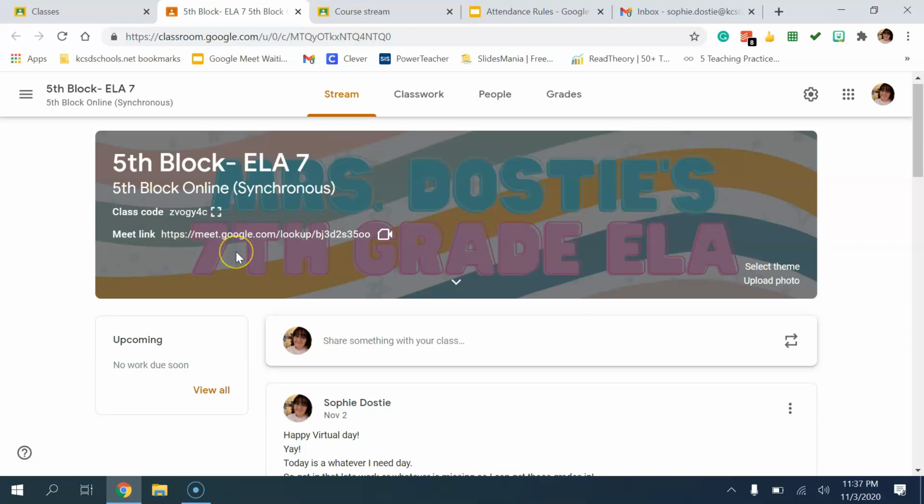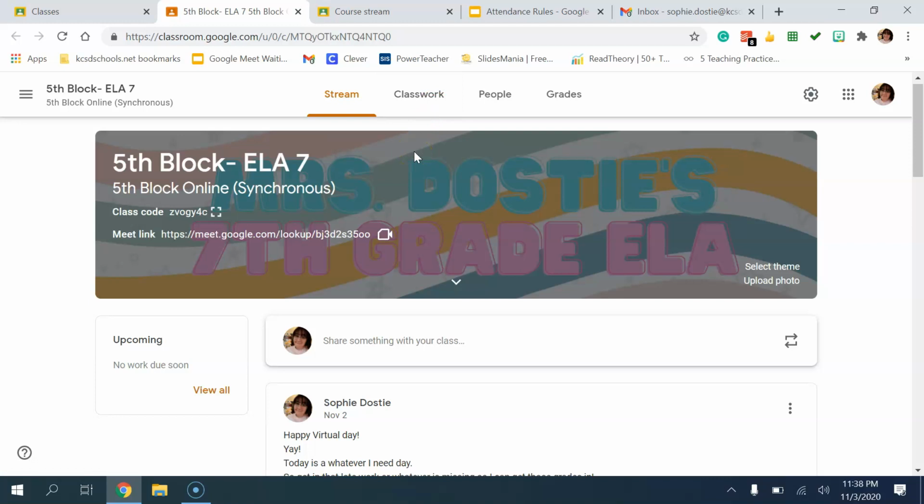They are expected to attend every day except for asynchronous days that are built into their schedule. Please note that students cannot access the Google Meet without the teacher being present. The teacher needs to log in first before the students can. So if your child seems not to be able to get into the Meet when it's time for their period, just give it a few minutes and wait, and perhaps the teacher will be able to get in and get it ready.